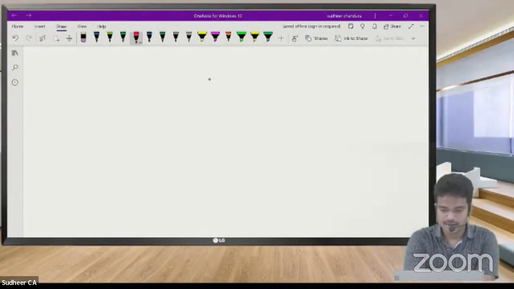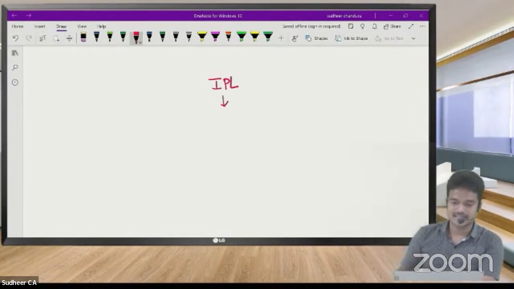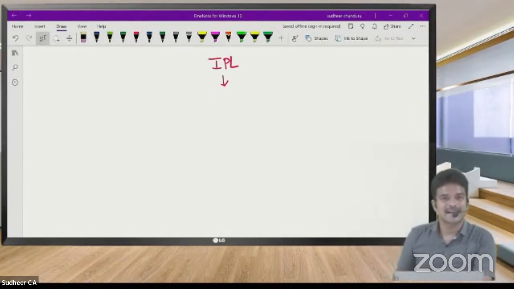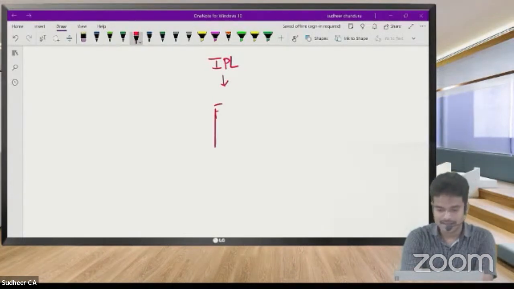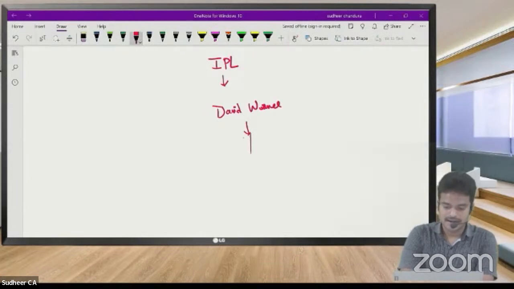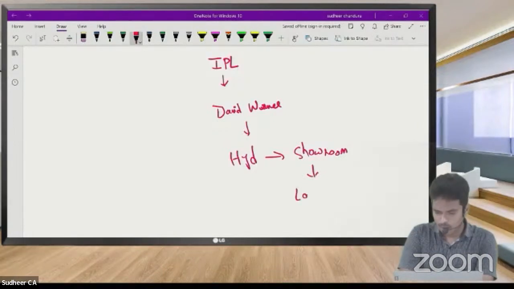Sir, next we are going to have IPL season in India. So from March 26th or 27th, I think so. So IPL is going to get conducted in India. So many foreign players are going to come to India. Let me take one of the foreign player, David Warner, as example. Let us assume David Warner is in Hyderabad now. So in Hyderabad, he has gone to one showroom and there he has purchased one laptop.